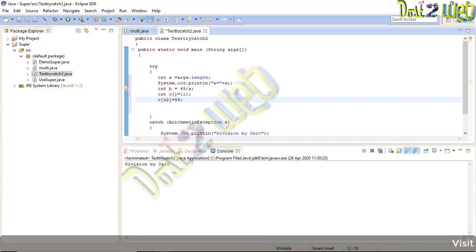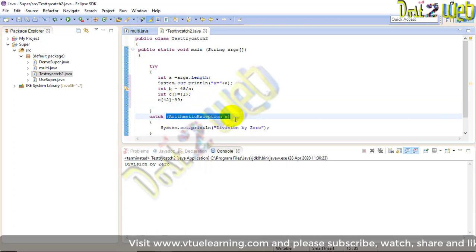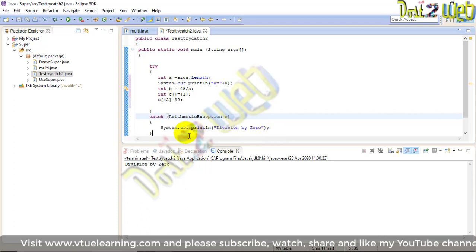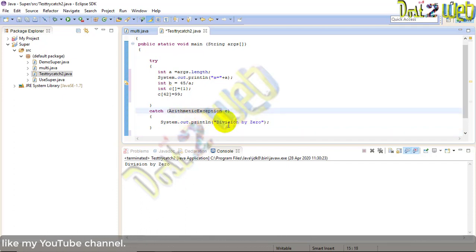So we have added some different types of operation, arithmetic operation, here. Now first we know the catch block, that is the arithmetic exception handling. This is one catch block done. Now I'll create another exception handling. You can write this catch block also in a different way. So division by 0, you can write here plus E, because you are using a reference parameter. Now I'll use a different